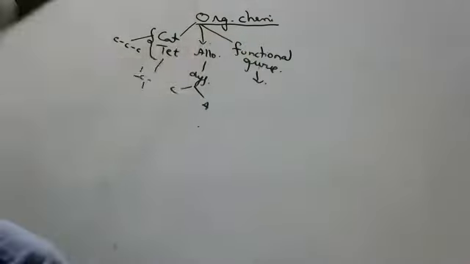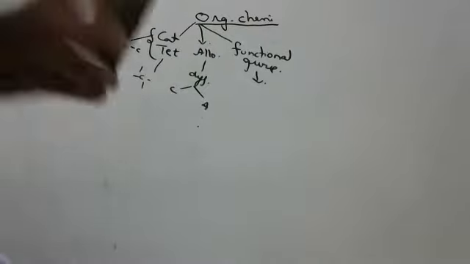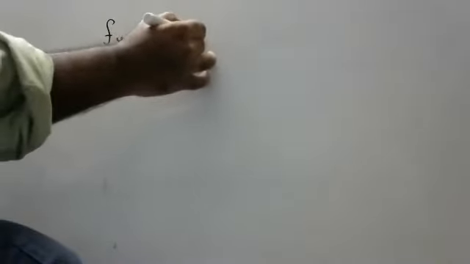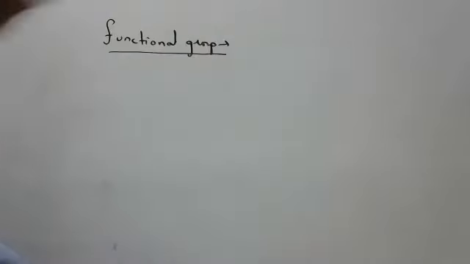Today we are going to discuss the functional group. What is a functional group? Okay, children, please concentrate. Whether it is a 1 mark question, 2 marks question or 3 marks question, functional group is coming regularly in the exam. What is meant by functional group?